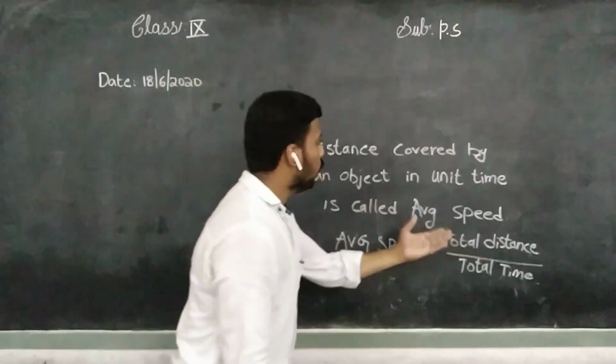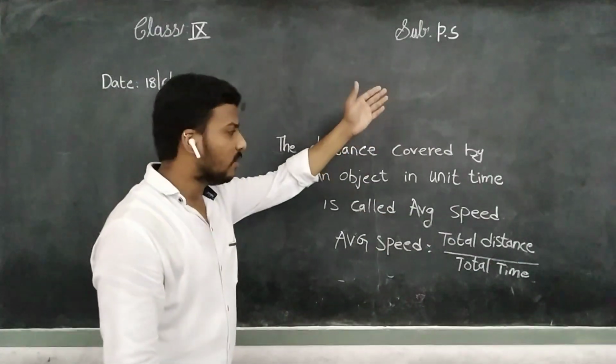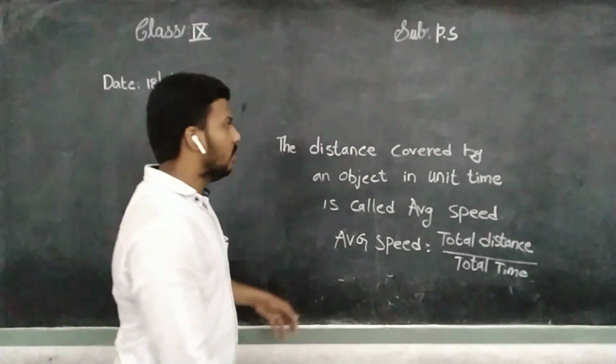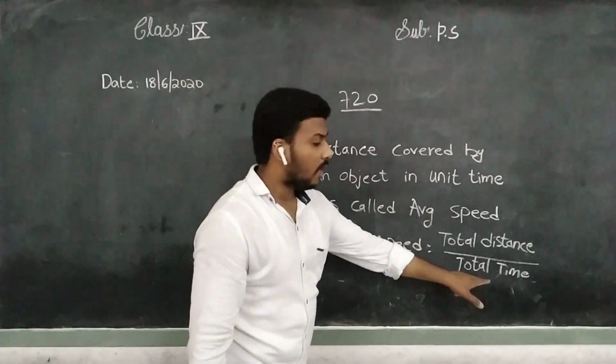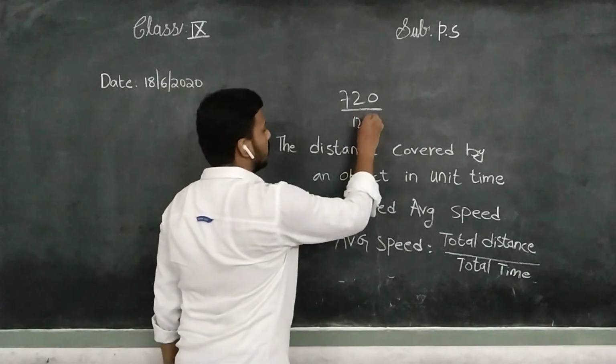See how we calculated total distance. What was the entire journey of the trip? 720. By total time, how many hours have we taken? 12 hours.